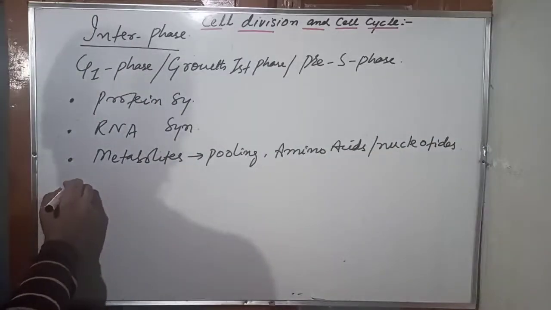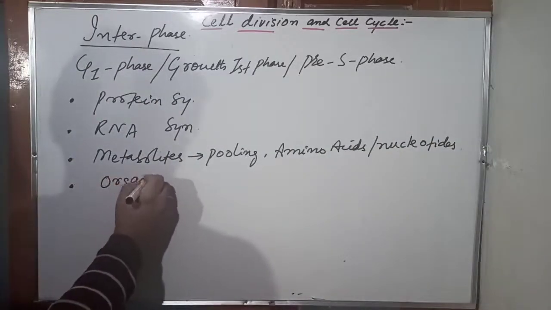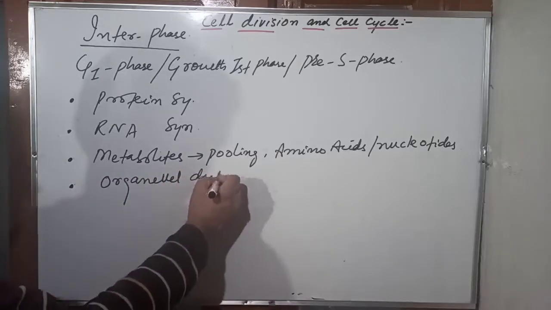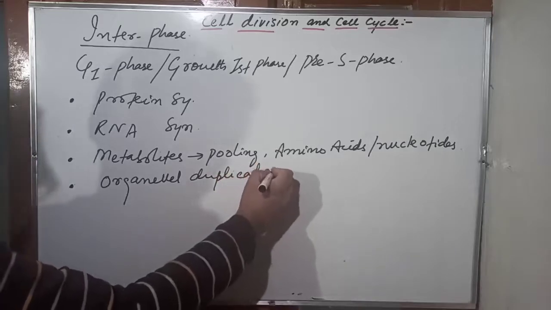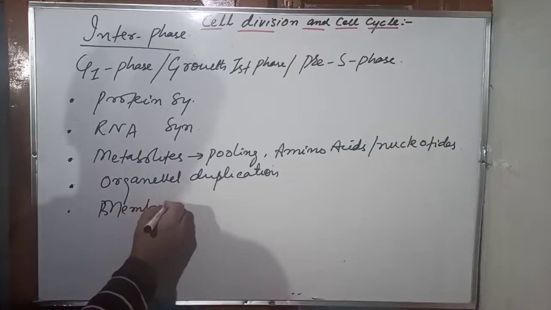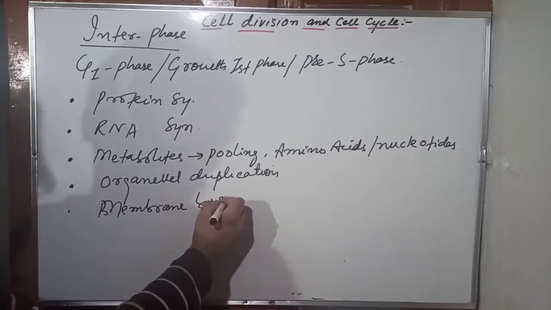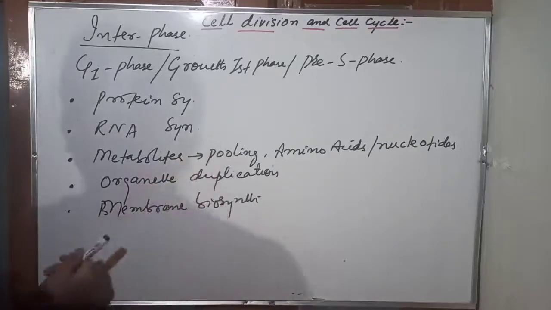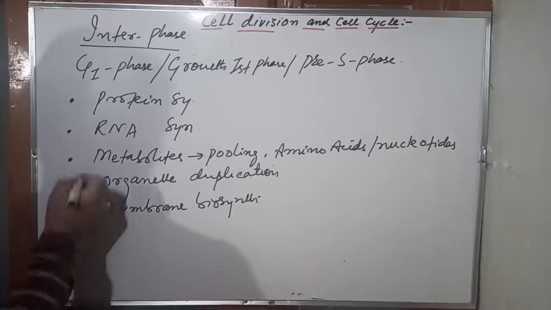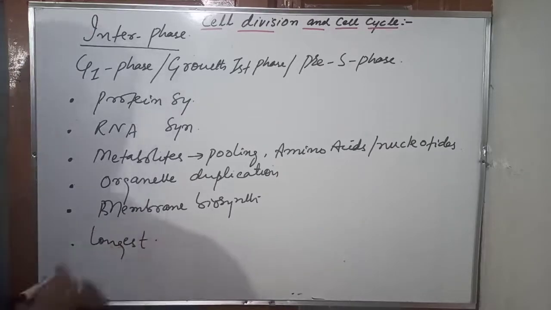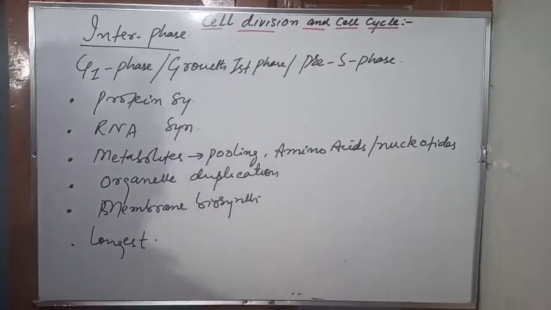And there is organelle duplication here, organelle biosynthesis takes place. There is membrane biosynthesis, very important, membrane biosynthesis occurs, right? Organelle duplication occurs. And this phase, the G1 phase, is the longest phase of the interphase. It's the longest out of the three, G1, S and G2.